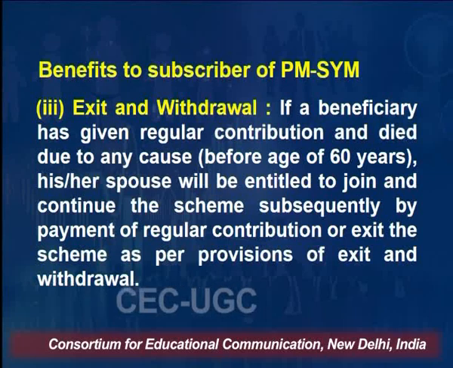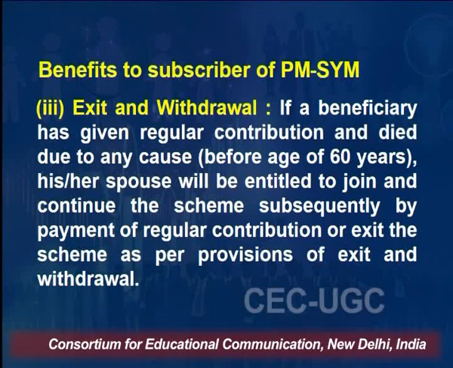They can continue with the regular contribution or exit the scheme as per the provision of exit and withdrawal. So even if something happens to the person who has purchased this policy before the age of 60, the spouse has the right either to continue the scheme or to exit, right?